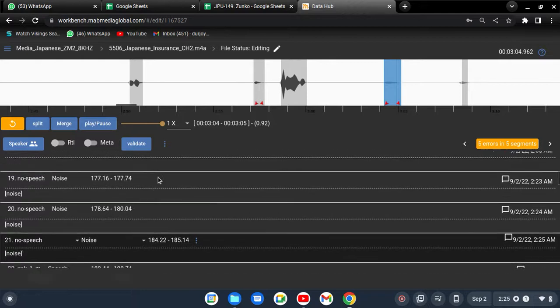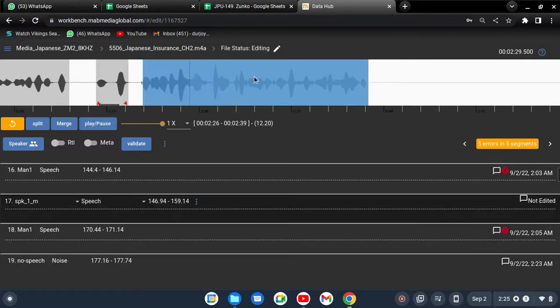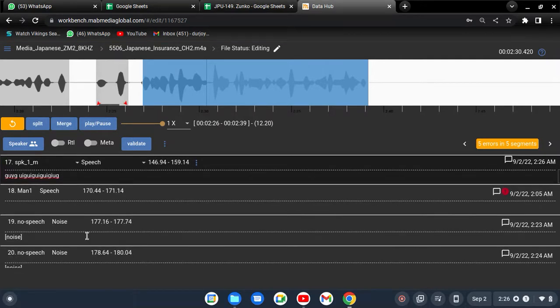Suppose you find that in this segment the person from the web says something, but in the middle of the portion there is no speech, there is noise. What should you do? Write those Japanese words, and after that put a noise tag? No, as I said, you don't have to use any kind of tags in the transcription.